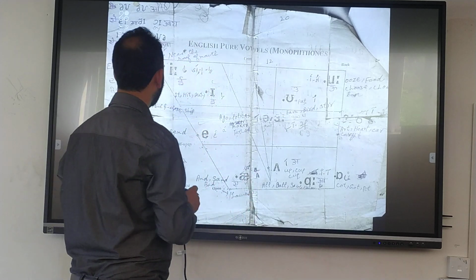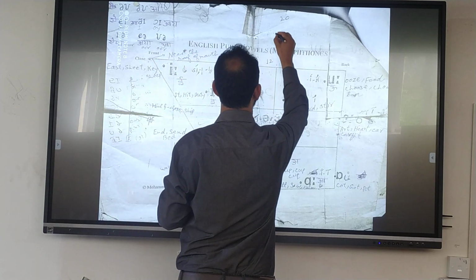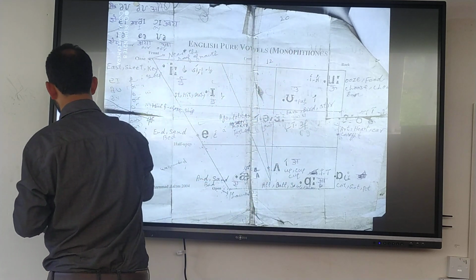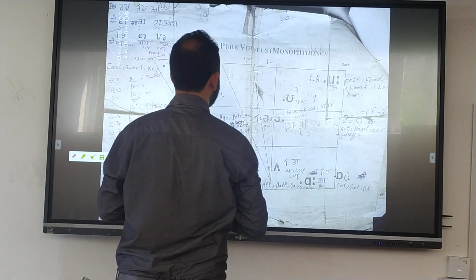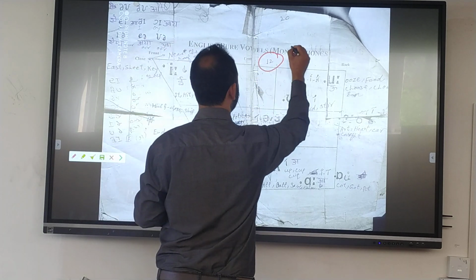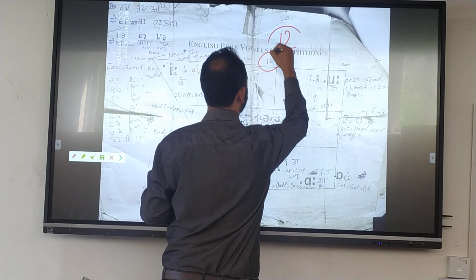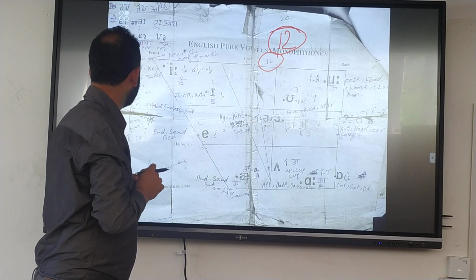I told you that monophthongs are the pure vowels. They are 12 in number.